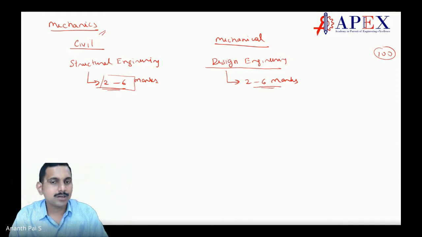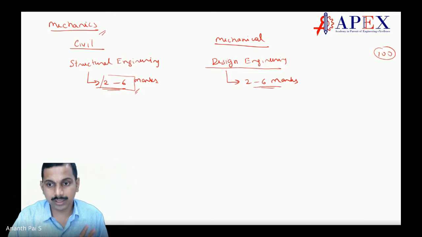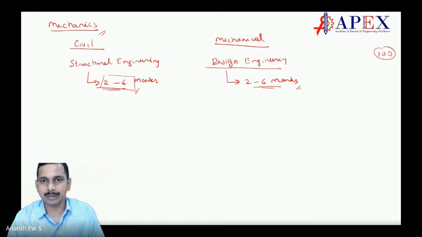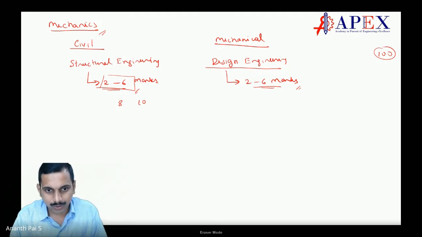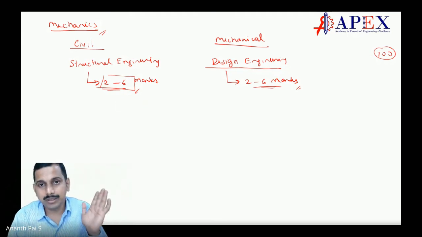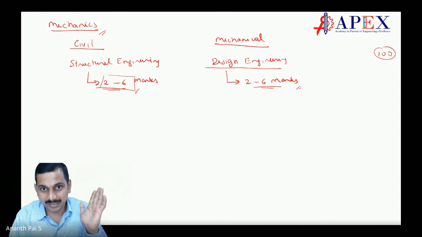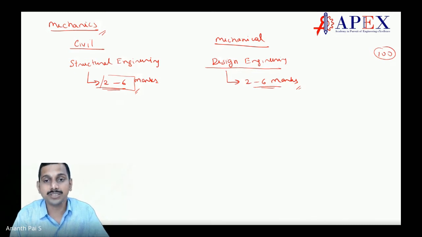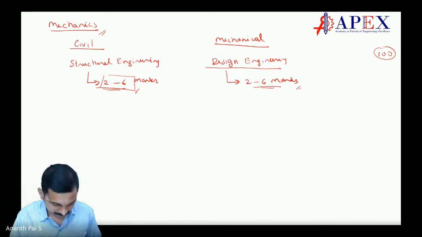GATE we cannot say anything. This is what happened till now; we cannot say what will happen this time. It may come for 8 marks, 10 marks, don't know. So GATE is one of the unpredictable exams where we cannot predict how many marks a particular subject will come for.